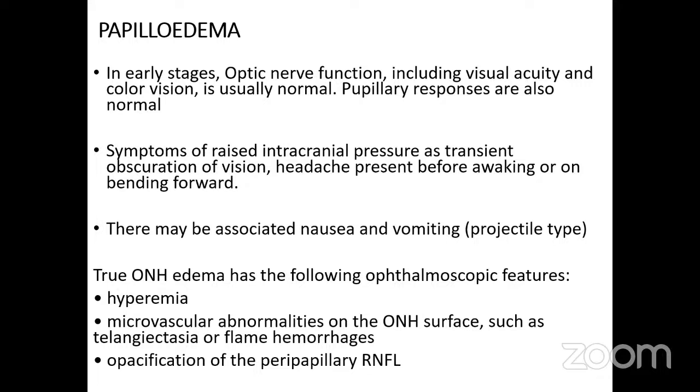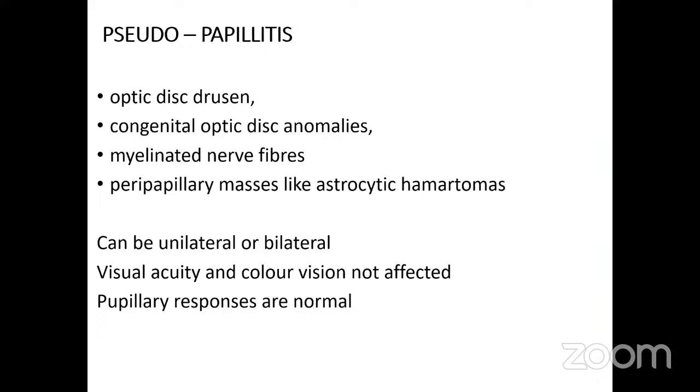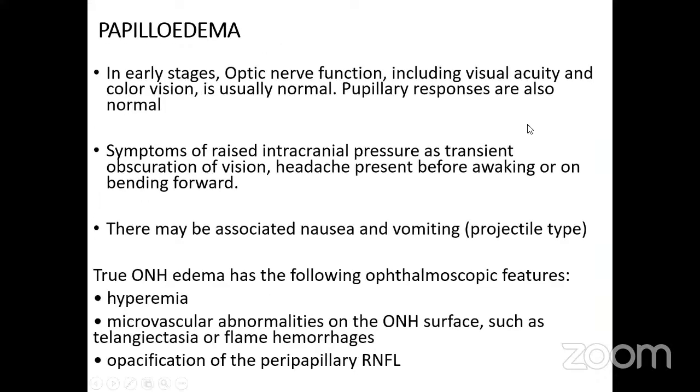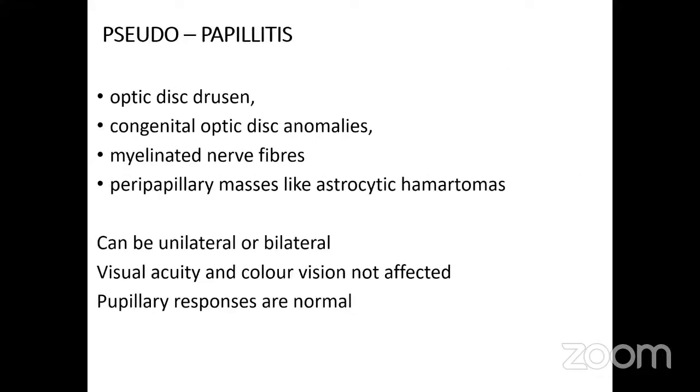True optic nerve head edema also shows the following features: hyperemia, microvascular abnormalities like telangiectasias or flame-shaped hemorrhages on the optic nerve head surface, and opacification of the peripapillary RNFL. Since the visual acuity and color vision generally remain normal in papilloedema, the pupillary responses are not affected, and the other signs of raised intracranial pressure are not present, we can rule out papilloedema. However, an MRI is to be done for diagnostic purposes.